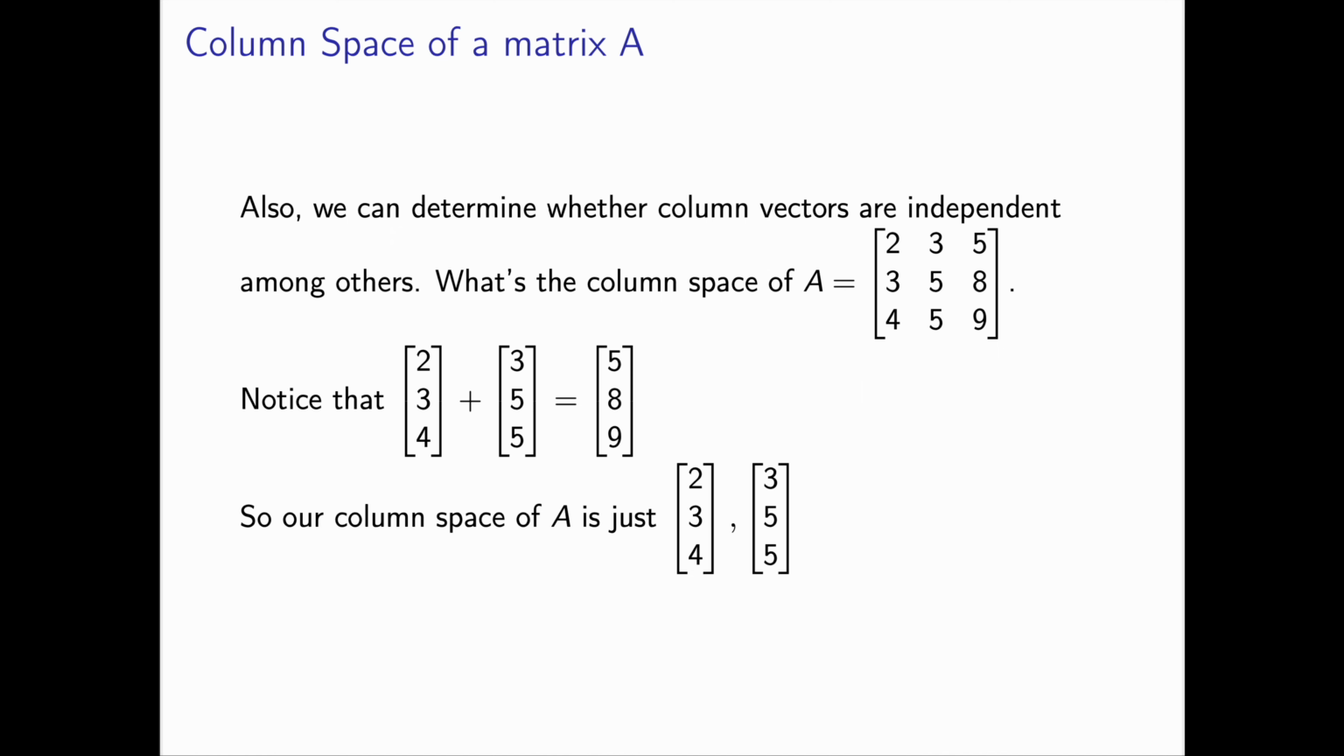Another thing that we can find is whether column vectors are independent from the others. In this example, we have (2, 3, 4), that's one column vector, (3, 5, 5), that's the second column vector, and (5, 8, 9), that's the last column vector. Notice that you can add the first column vector and the second column vector. Then we get (5, 8, 9), which is exactly the last column vector. We have this redundancy going on here, and that means our column vectors are dependent. So the column space of A in this example is just spanned by (2, 3, 4) and (3, 5, 5).